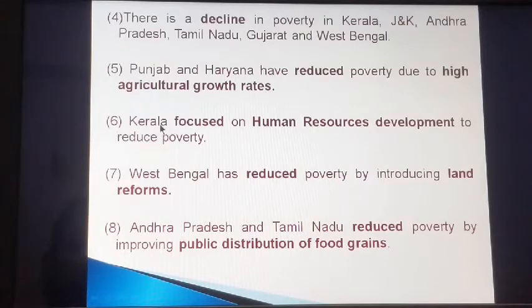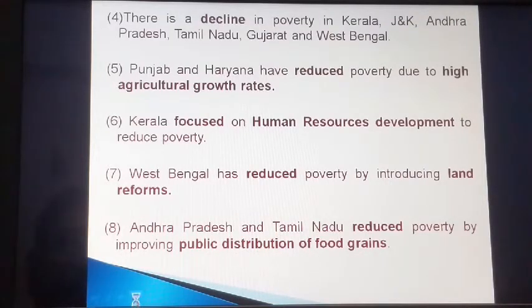Point number 6, Kerala focused on human resource development to reduce poverty. Point number 7, West Bengal has reduced poverty by introducing land reforms. And point number 8, Andhra Pradesh and Tamil Nadu reduced poverty by improving public distribution of food grains.